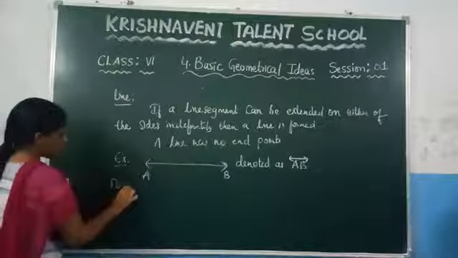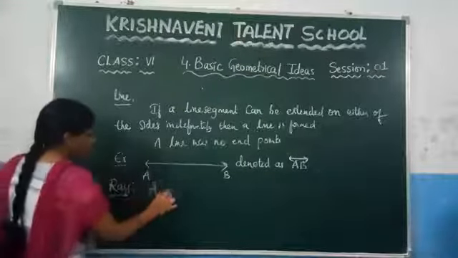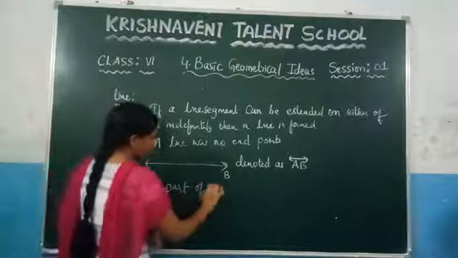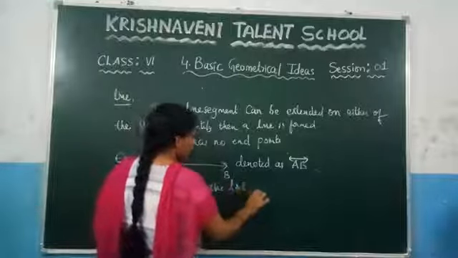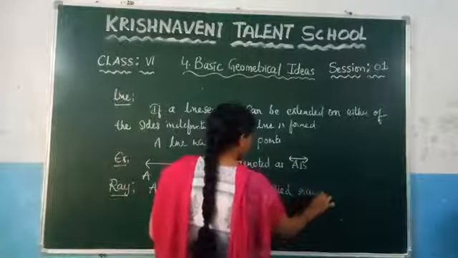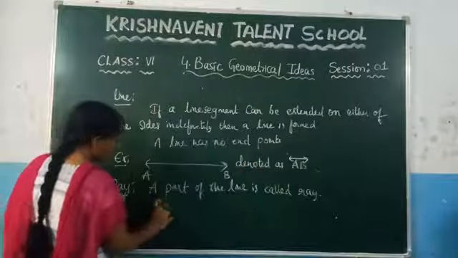And after that we discussed the ray. What is a ray? A part of the line is called a ray. So you know that a ray has only one endpoint.